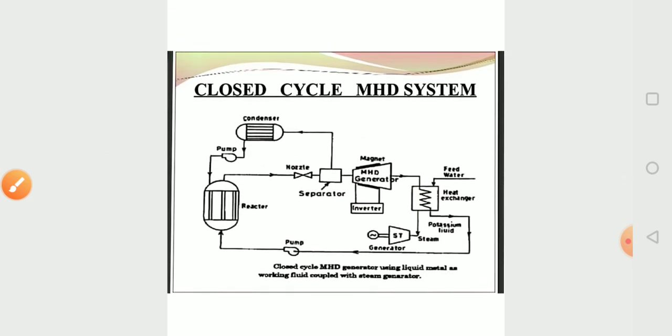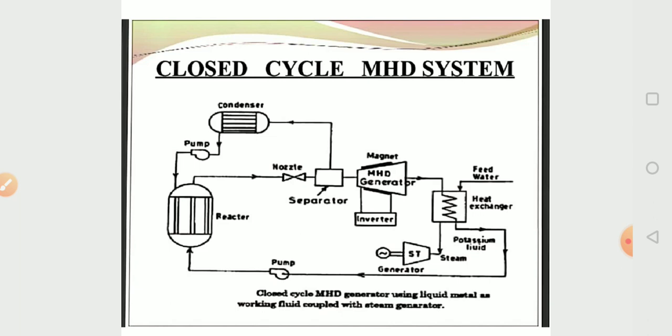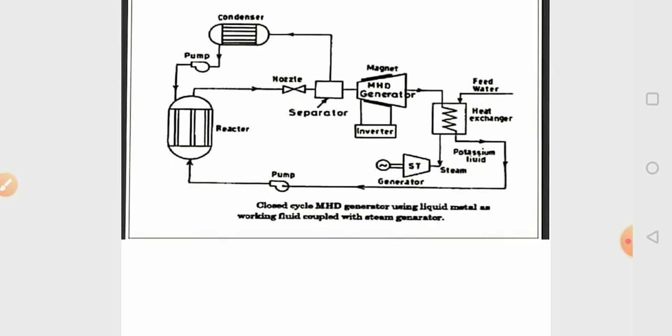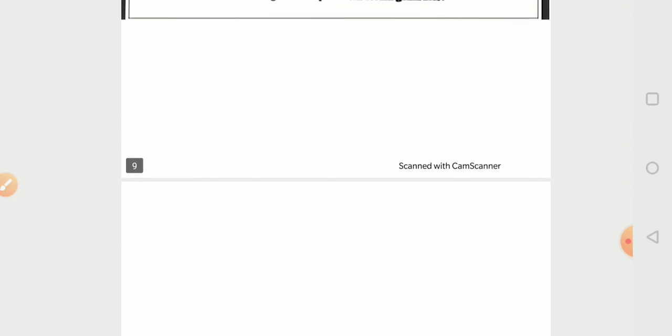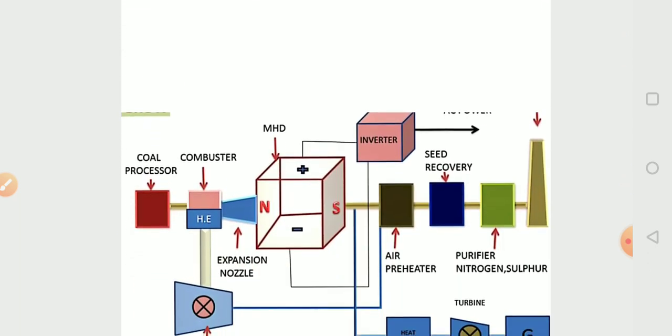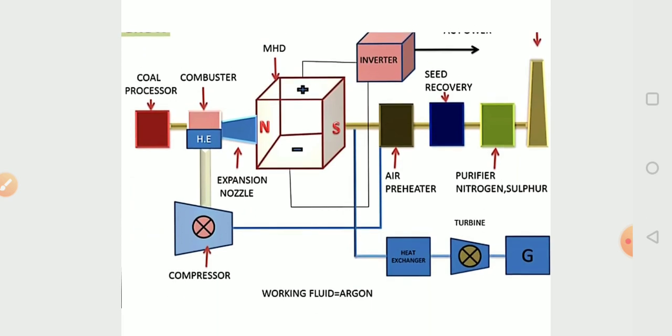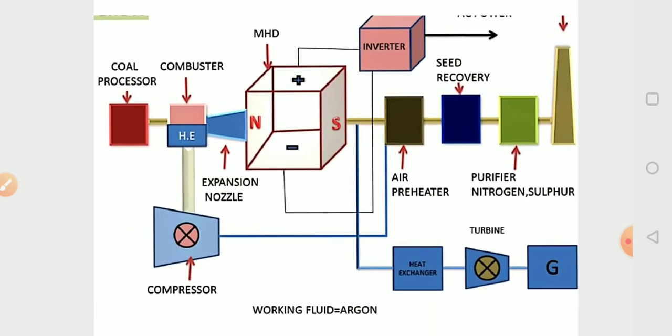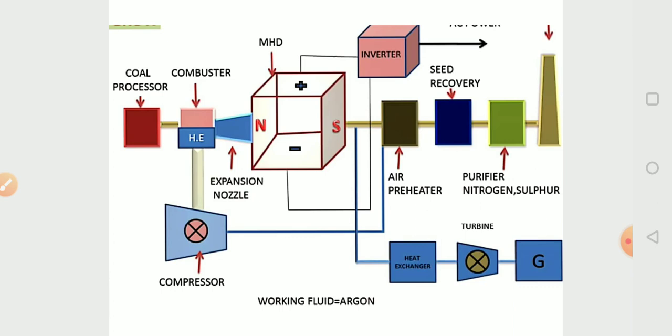Now the second system is the closed cycle MHD system. In the closed cycle generator we use a liquid working fluid. Here we can see the working principle of closed cycle generation.